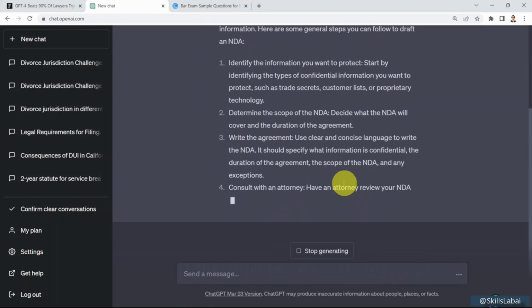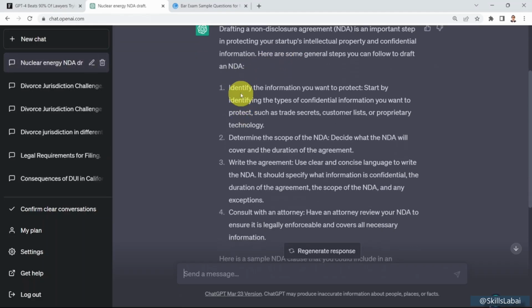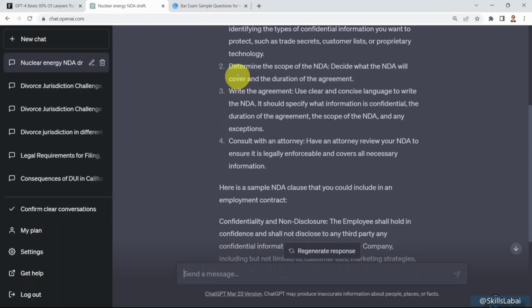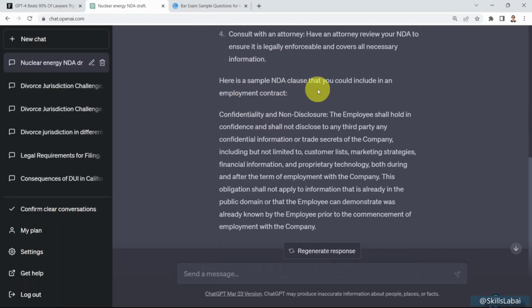If you test it out, it's going to tell you that an NDA, or non-disclosure agreement, is an important step to protect your startup's intellectual property, or IP, and confidential information as well. First, you need to identify the information you want to protect. You need to determine the scope of the NDA. You need to write the agreement, and then you need to consult with an attorney as well. It also gives a sample NDA clause that you could include in an employment contract.